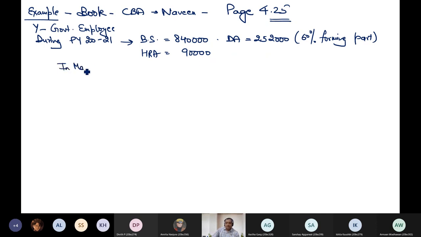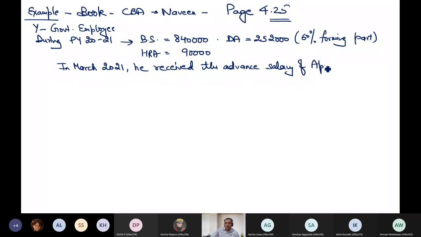In March 21, he received an advance salary of April 21, of rupees 70,000. The 70,000 is related to the next previous year 21-22, but I received it in my previous year, which is 2020-21. So this point we need to check carefully.